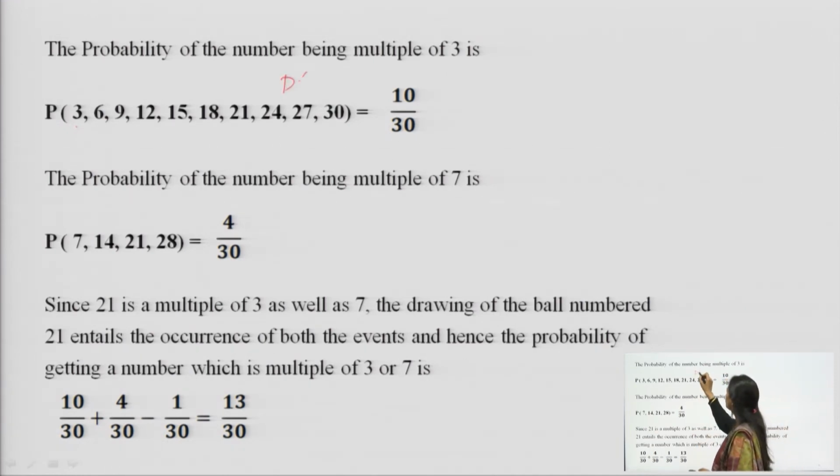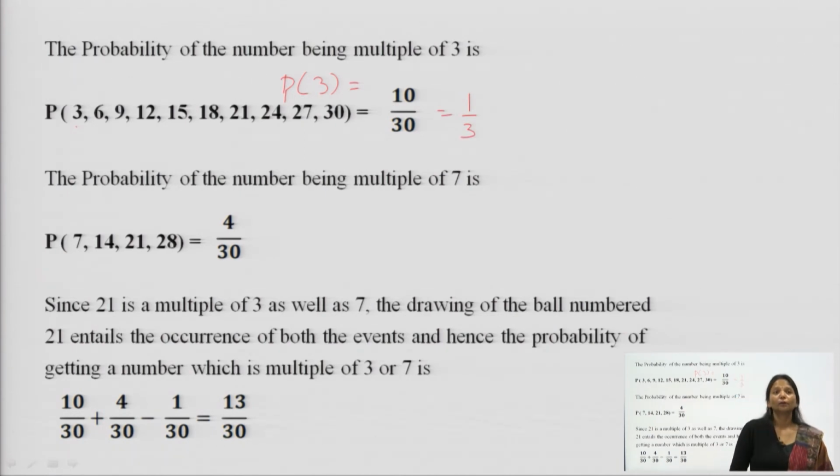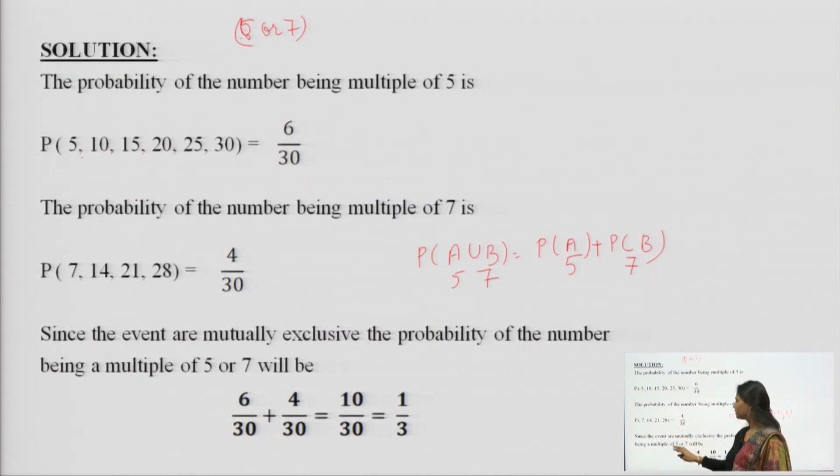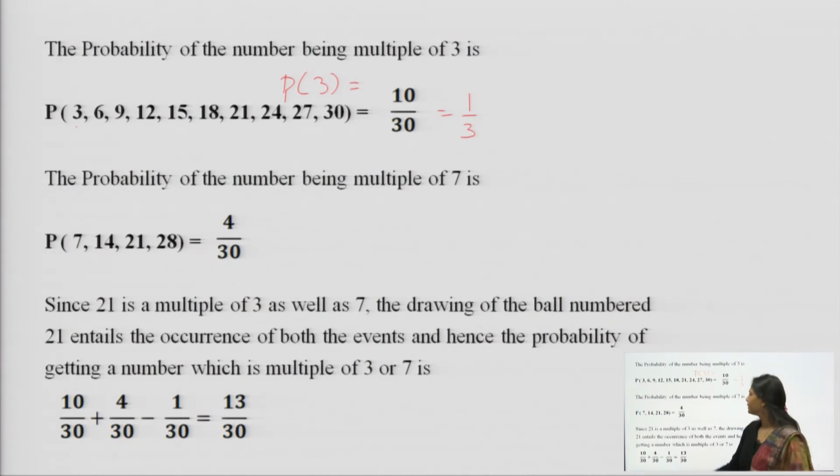So, the probability of getting multiples of 3 is equal to 10 over 30, which is equal to 1 over 3. And the probability of getting the numbers which are the multiples of 7, that is 7, 14, 21, 28, 4 numbers are there from 1 to 30. So, the probability is equal to 4 over 30. Now, since 21 is the multiple of 3 as well as 7.